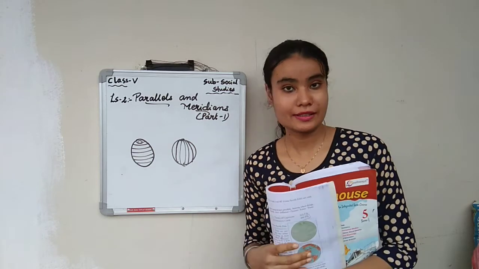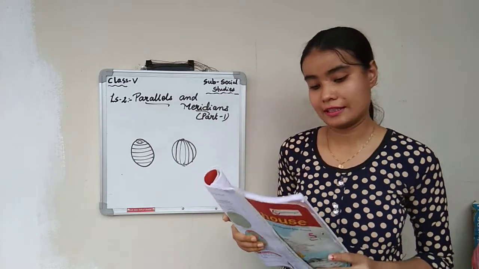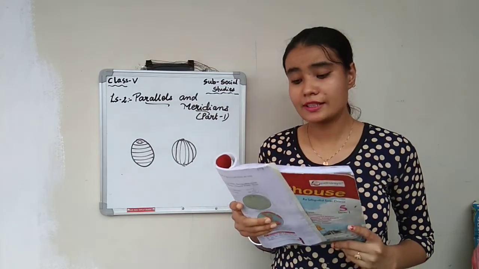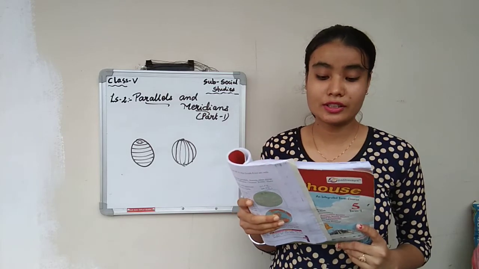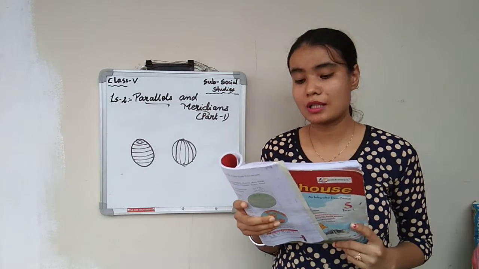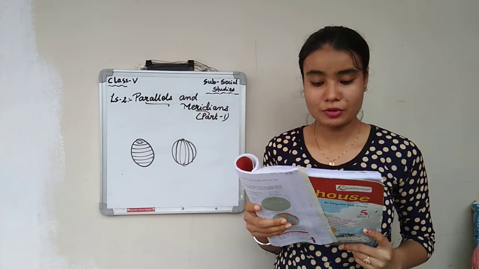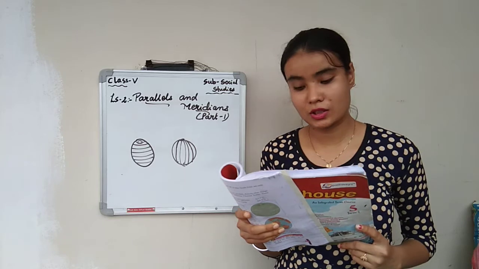Okay, so let us see the introduction part of this. Yeah, start. The shape of the earth is like an orange. There are continents, countries and cities on its surface. There are also plains, mountains, plateaus, valleys, rivers and oceans also. Without any point of reference, it is difficult to locate places on the earth.